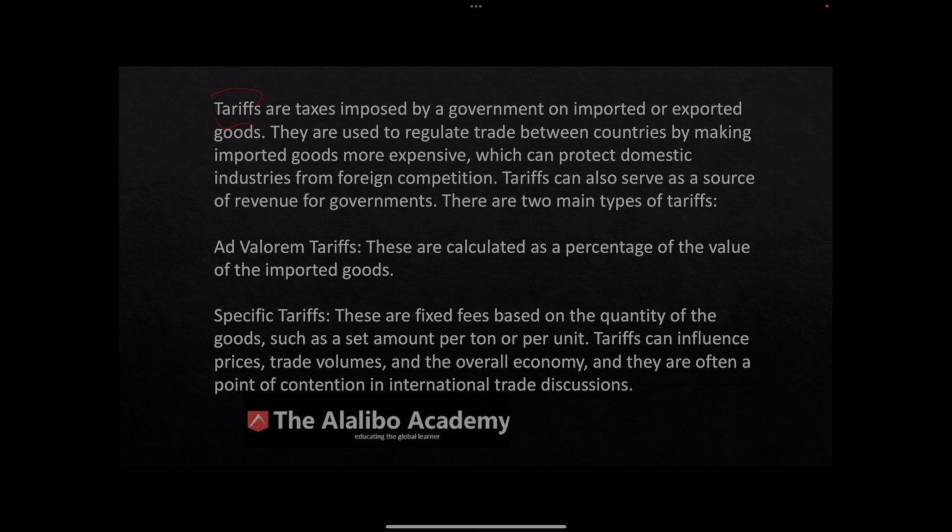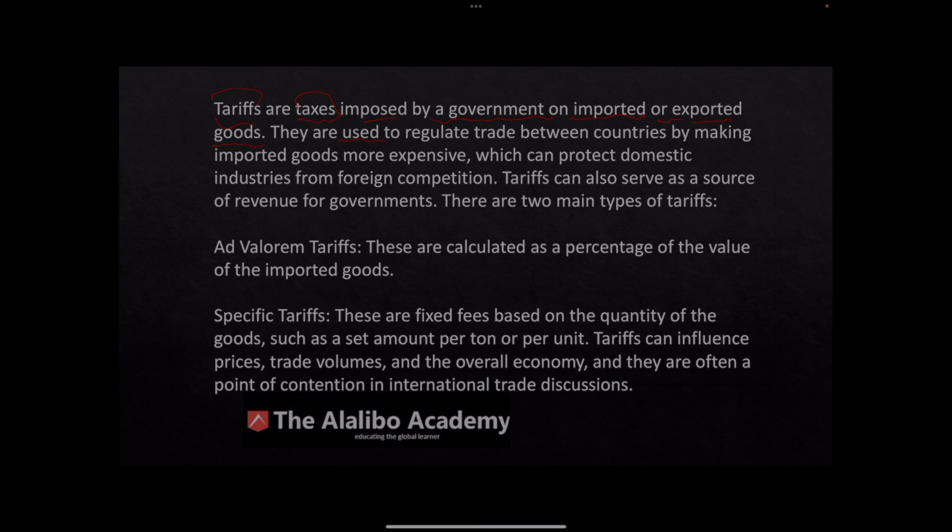All right, so tariffs are taxes imposed by a government. Let's get this very clear. They are taxes imposed by a government on imported, on one hand, or exported goods. This is very, very important. Once again, tariffs are taxes imposed by a government on imported or exported goods. All right, let's move on and take a closer look at this.